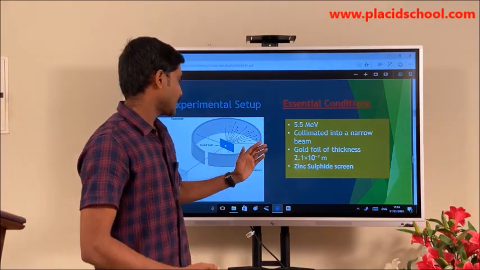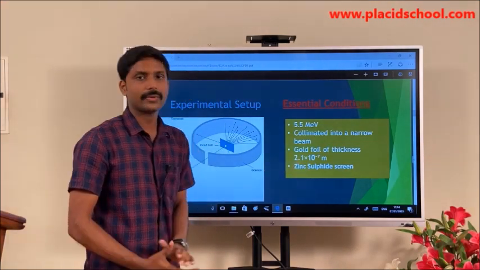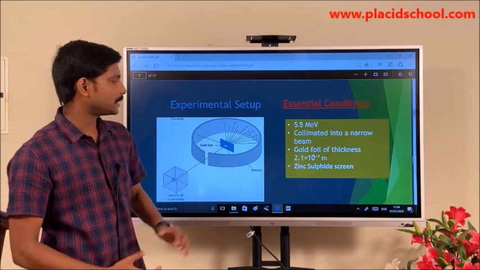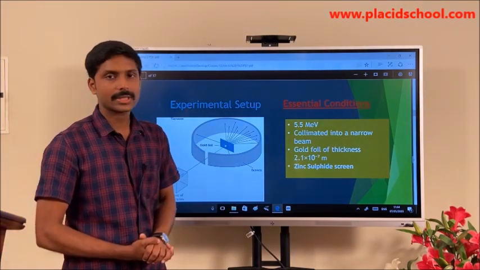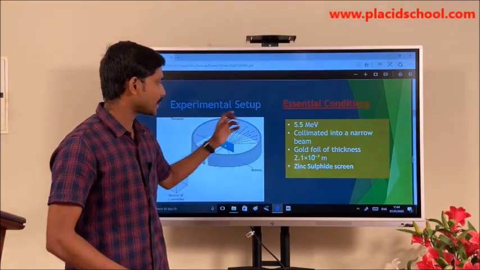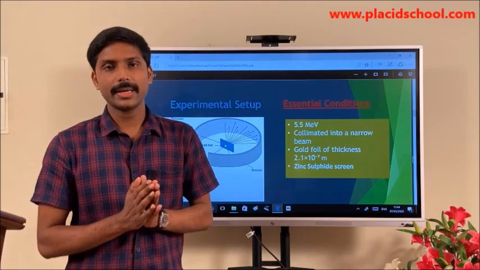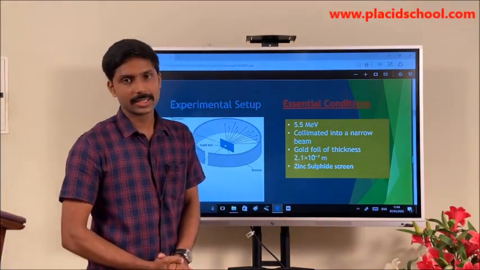Next thing is, we are using this screen. This is made up of zinc sulfide. What happens is, when the alpha particles hit the foil, they will be scattered and fall on the screen, and when they fall on the screen, it will be scintillating. It will show bright spots. That is the reason why we are using zinc sulfide.